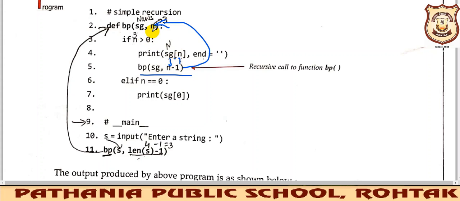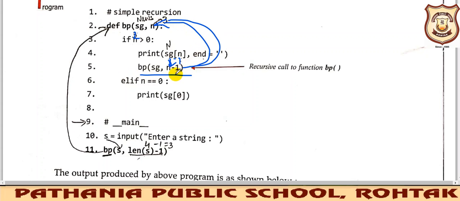It will be 2 now. When you check again, 2 is greater than 0, which is true. It will get inside, it will print, and it will again form a new call, this time 2 minus 1. That will again be a function call, and then again you will be directed here, right?